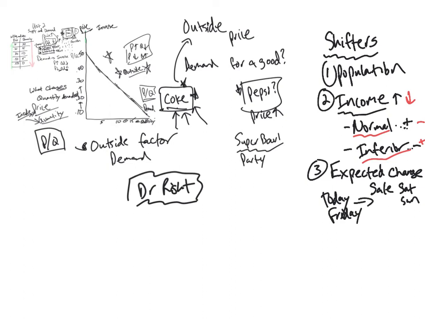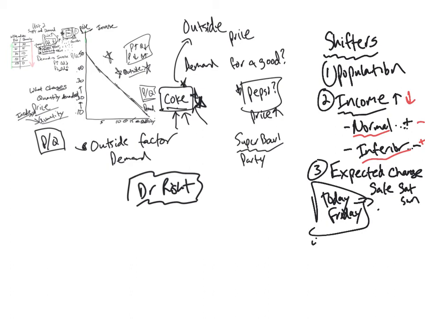So how does that impact your demand, or how much you want to buy of the good right now? So how much Coke are you going to buy today if you expect there to be a sale tomorrow? Well, today you're not going to buy any, right? Nothing changed about Coke, but an expectation changed, all right? An expectation.